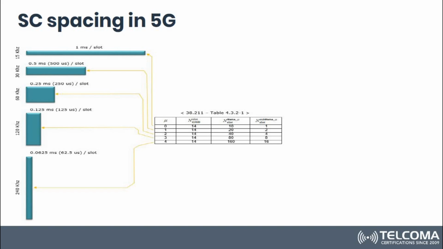So we have to increase the sub-carrier spacing in the bands which are greater than 6 gigahertz. In that case we give more sub-carrier spacing, the slot size decreases, and we can provide the latency requirements which many ultra low latency applications require.